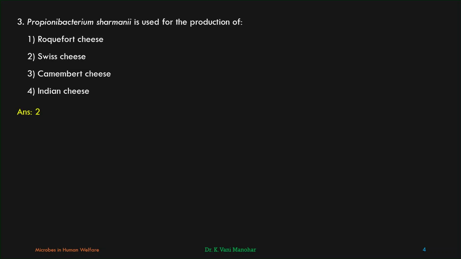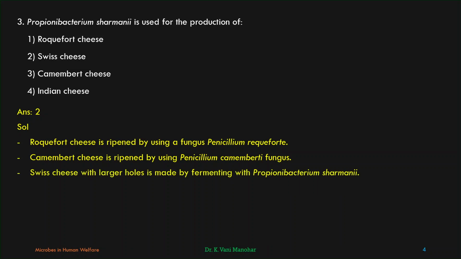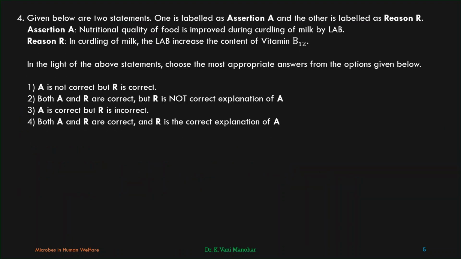Let us see the answer. Second one. Roquefort cheese is ripened by using the fungus Penicillium roqueforti. Camembert cheese is ripened by using the fungus Penicillium camemberti. Swiss cheese with larger holes is made by fermenting with Propionibacterium shermanii. No microbe is specifically used in making Indian cheese. Whatever microbes are present in the air, the air microbial flora, are involved in Indian cheese making. Coming to the next question, fourth one.